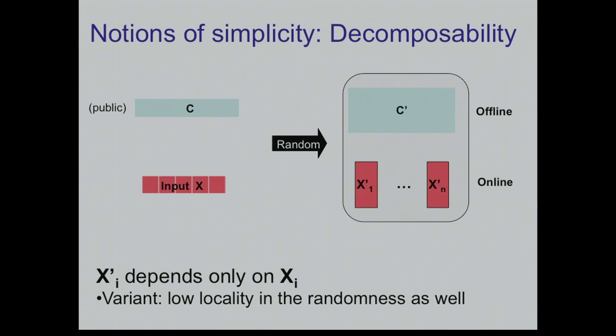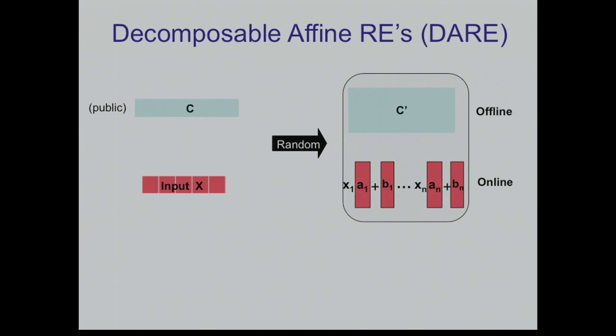But I'm going to focus on this main thing. In fact, I'm going to focus on the combination of these two things, which is decomposability and affinity together. So this is decomposable affine randomized encoding. This means that the output looks like this. Each block is computed by taking the product of x1 times some vector a1 plus some vector b1. So this is how the encoding should look.